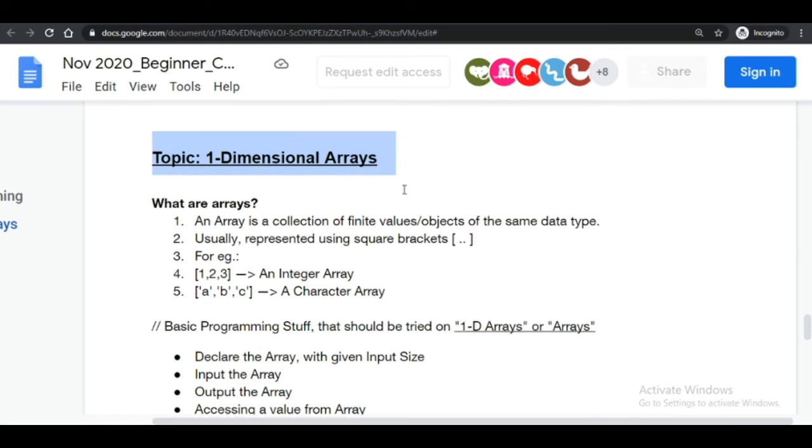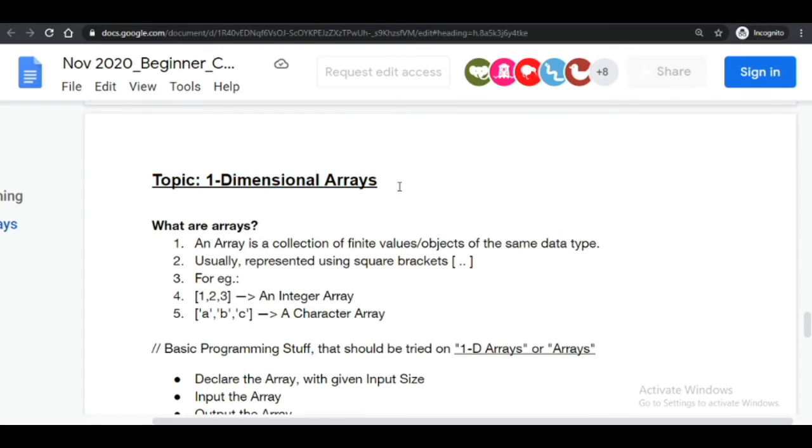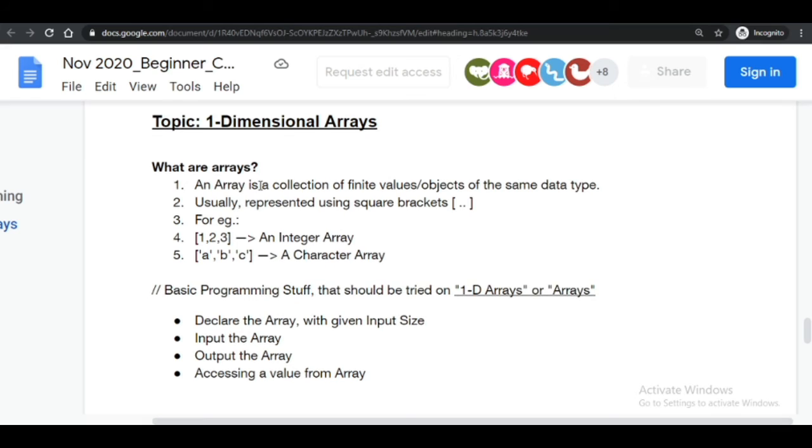This is very simple, if you have already heard about this in class 11th or so. So what are arrays? They are a collection of finite value objects. You can check this out. I will share the link. I am not going into this theory much. That's how arrays are represented. This is 1, 2, 3, and this is ABC. Strings are quoted. Like if you quote 1 also, that will also be a character.